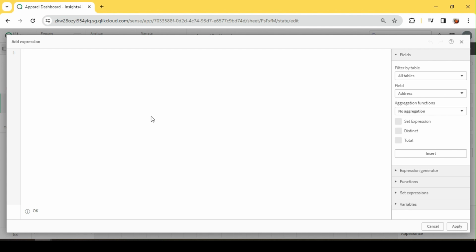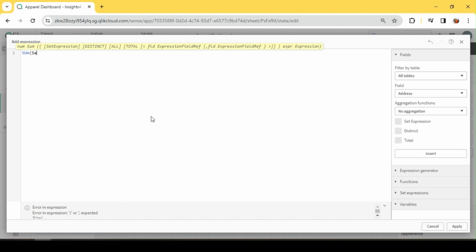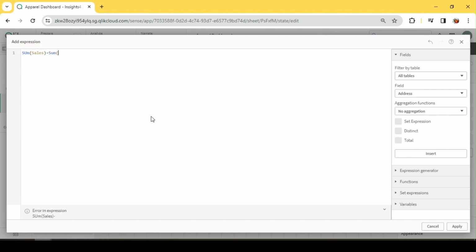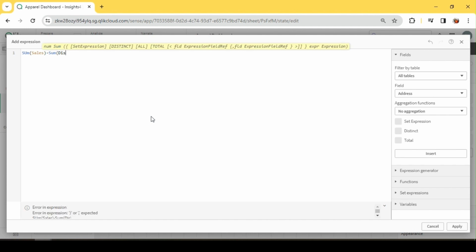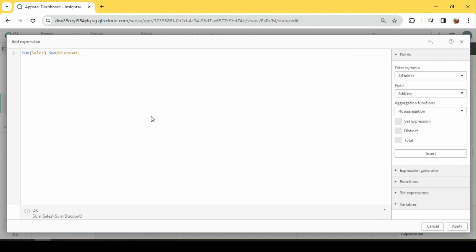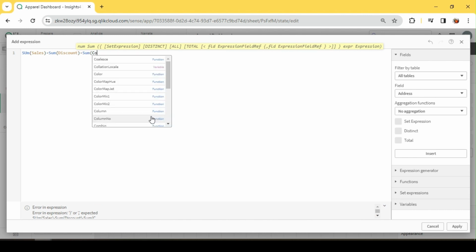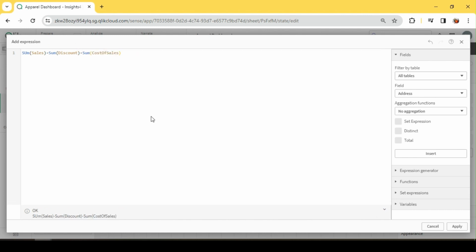I will calculate my gross profit. Okay, so which is going to be my total sales minus my discount minus the cost of sales, right? So these are all my expenses. That discount I gave, the amount required to manufacture it. So subtracting all this from the net sales is going to give me my final profit, right?